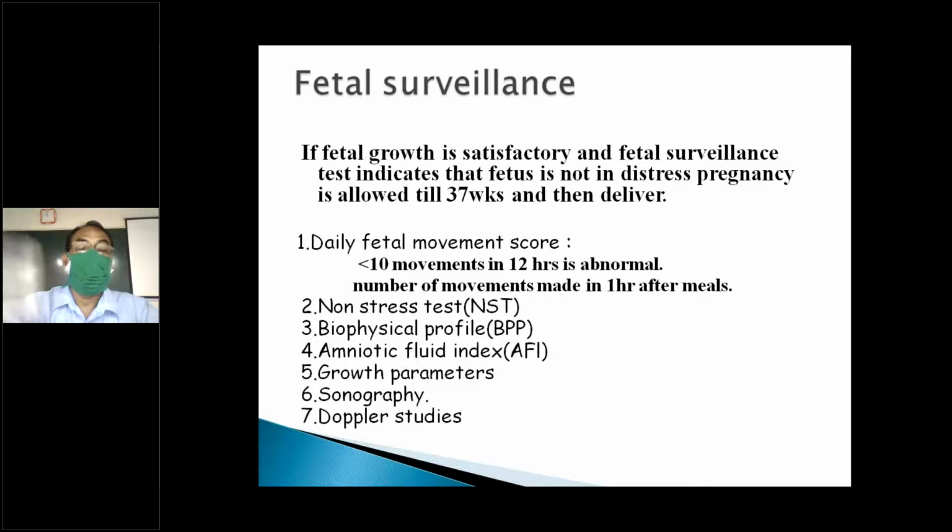So in antepartum, we have to mention all these things: fetal movement is there. That is also, again, daily fetal kick count, non-stress test, biophysical profile, amniotic fluid index, growth parameters, serial ultrasound, whether the baby is growing each week or not. Sonographically we will determine the condition of the baby, that is, whether asphyxia is there or not. This is the plus study.